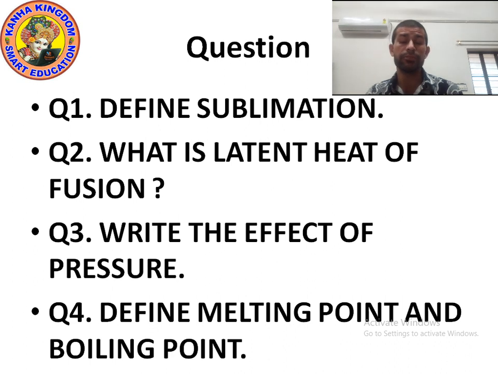What is boiling point? The temperature at which a liquid starts to boil, meaning the temperature at which liquid starts to change into gaseous form, is called boiling point. The boiling point of water is 100 degrees Celsius. Somewhere you may find the boiling point written as 99.98 degrees Celsius, but it is considered 100 degrees, or 373 Kelvin. Understood?